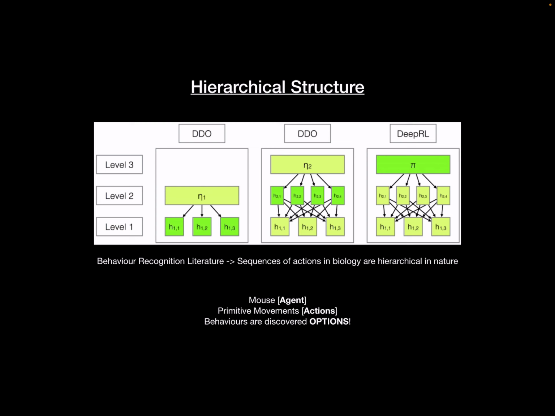For instance, let me say that movement of my body joints is the primitive action, and every time I move my hand, pick something up, move it close to my mouth and eat. This sequence happens very often because this is nothing but eating. So instead of looking at everything at a primitive level of basic actions, we define higher actions. Instead of just saying move your right leg, move your left leg, move your right arm, move your left arm, we have these higher level abstractions like eating and sleeping, which are basically composed of smaller trajectories of actions.